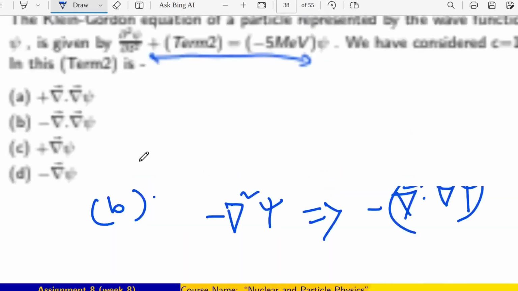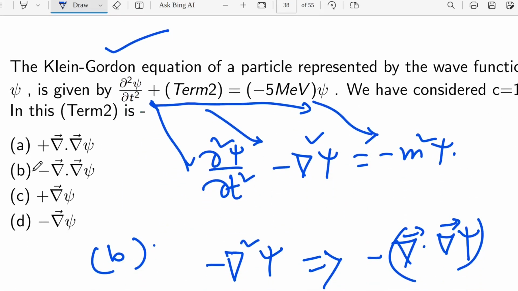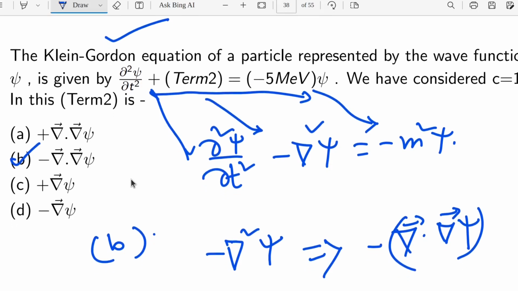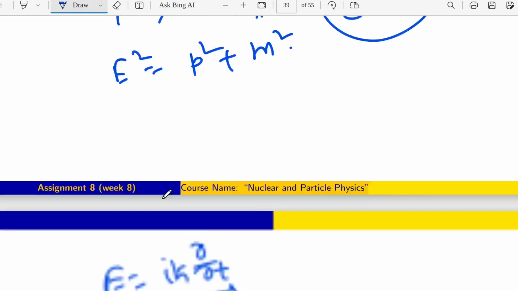Okay, so the answer will be B. I think it's understandable by everyone. So we will go to the next question.